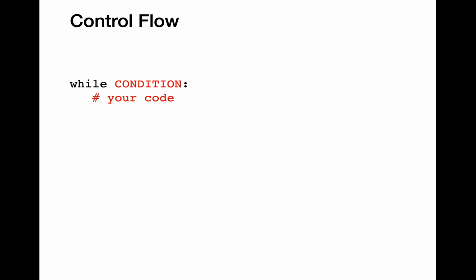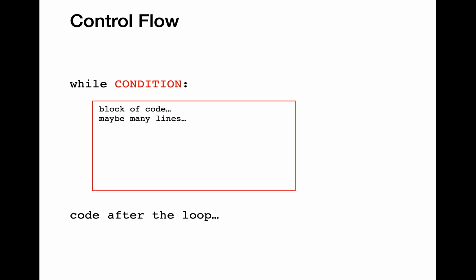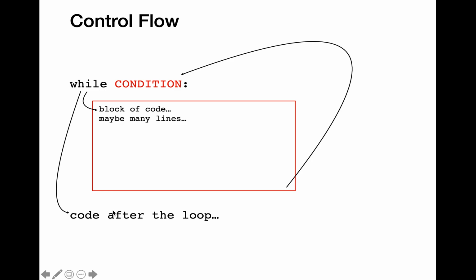Let's use another diagrammatic visualization to understand the concept of while loop. The syntax for while loop is going to be while condition colon, and let's assume we have some lines of code within the loop body. After the loop body, we are going to have more lines of code. How can I say these lines of code are after the loop body? Observe that the lines of code after the loop body line up with the while keyword in terms of level of indentation.